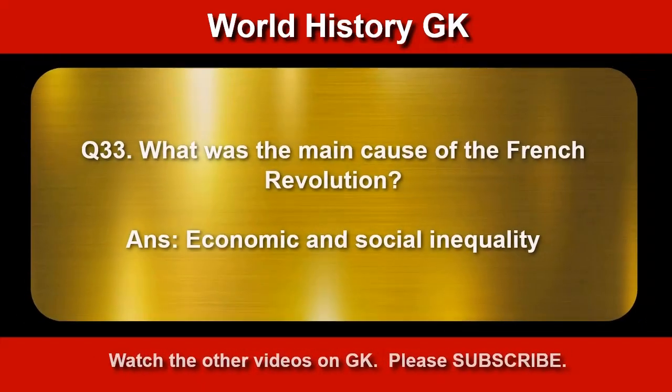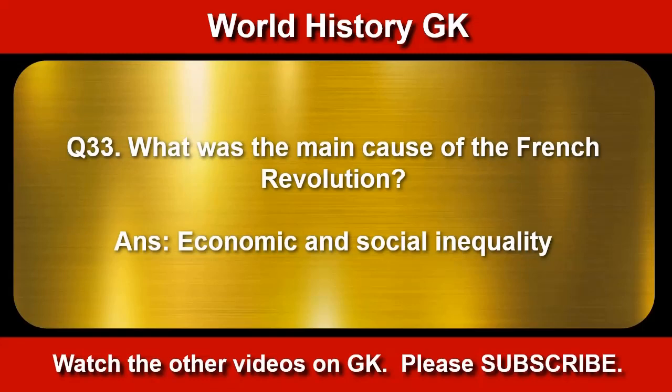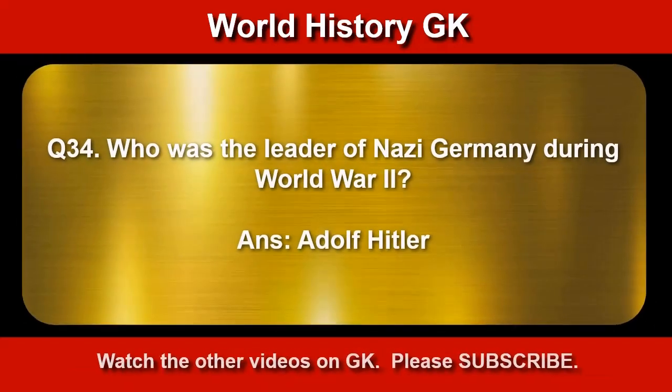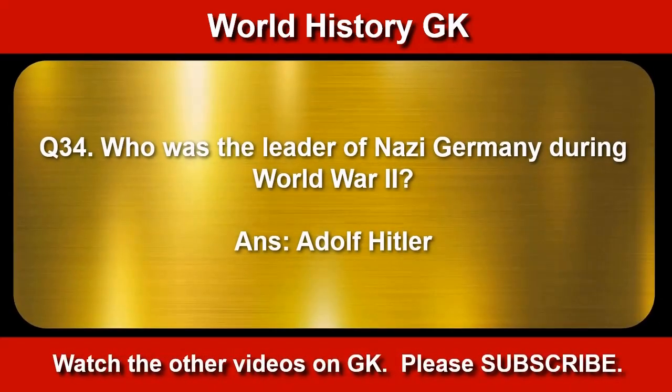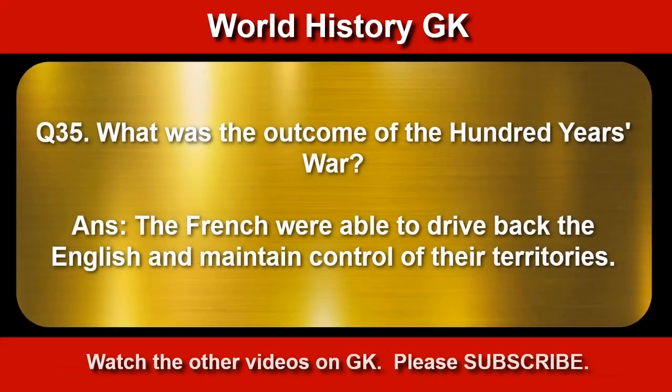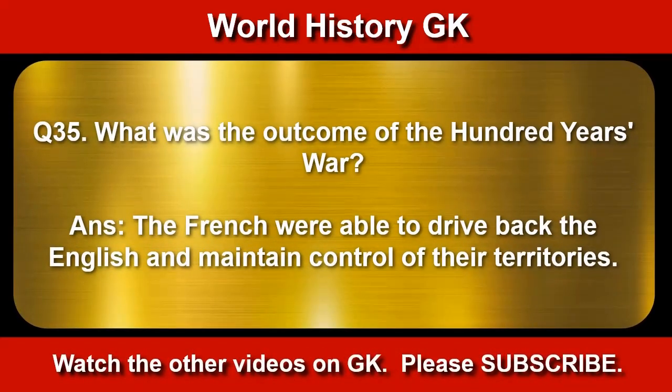What was the main cause of the French Revolution? Economic and social inequality. Who was the leader of the Nazi Germany during the World War II? Adolf Hitler. What was the outcome of the Hundred Years' War?